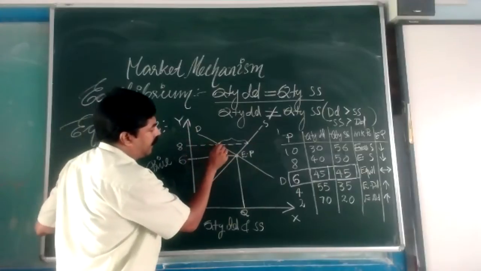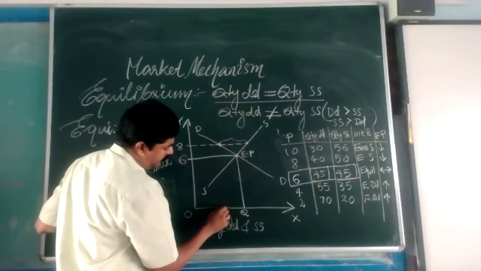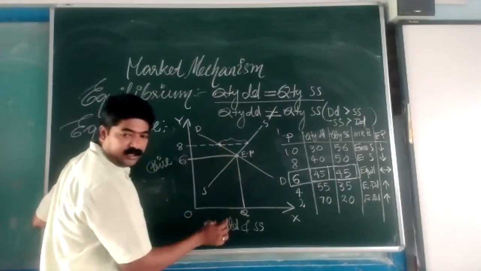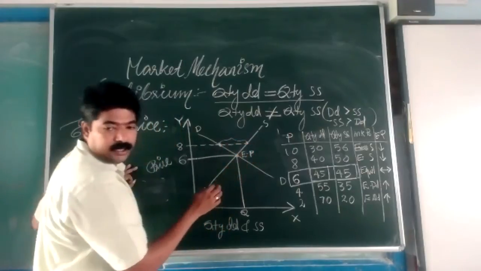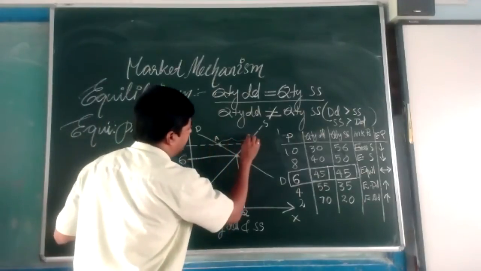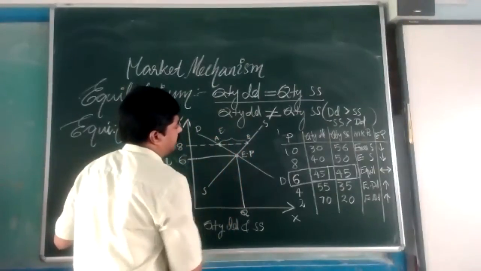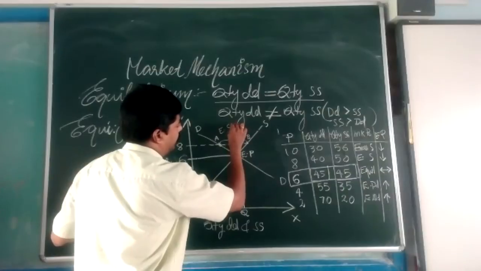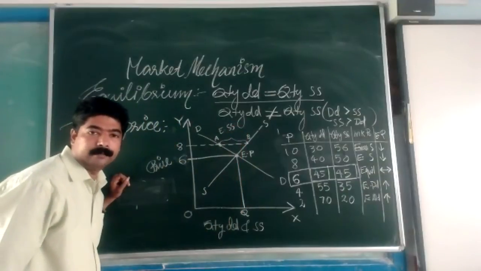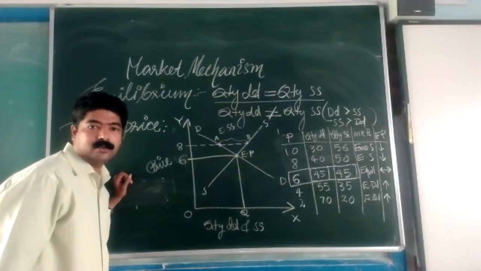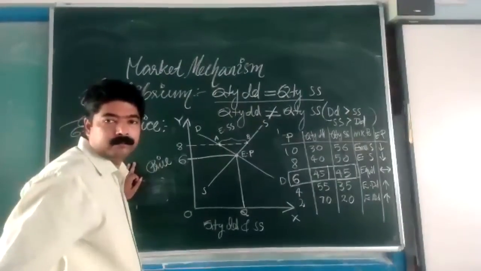The demand is up to here only. Demand is up to here. If it is in the dotted line, you can create this area, and you can mark it with particular letters like AB. AB portion is excess of what? Excess of supply. AB is excess of supply. Are you clear? Clear? Yes.